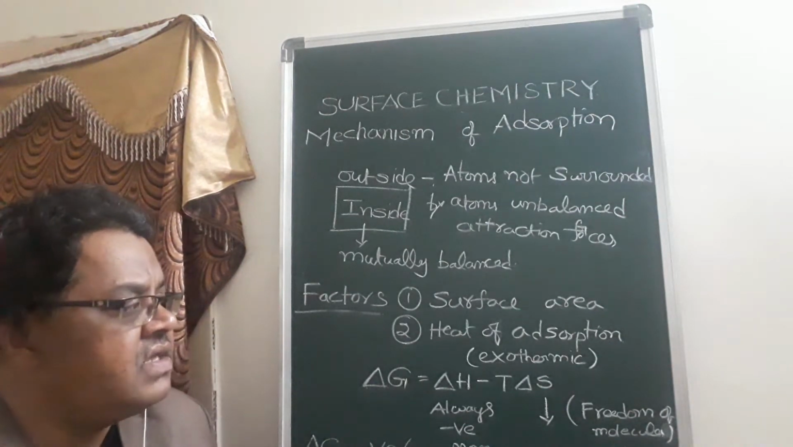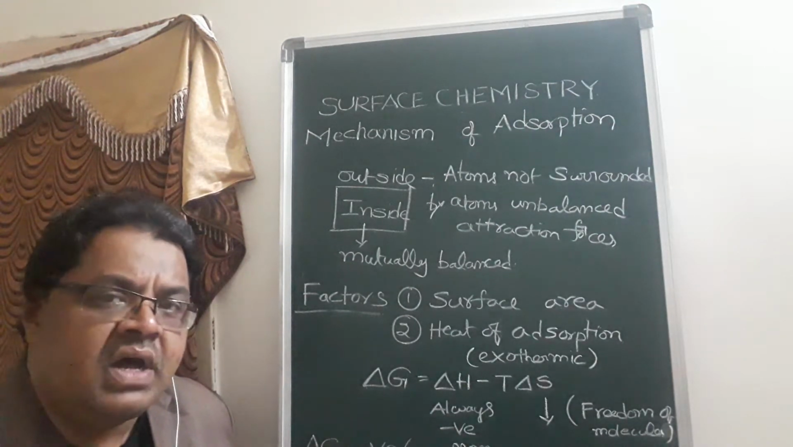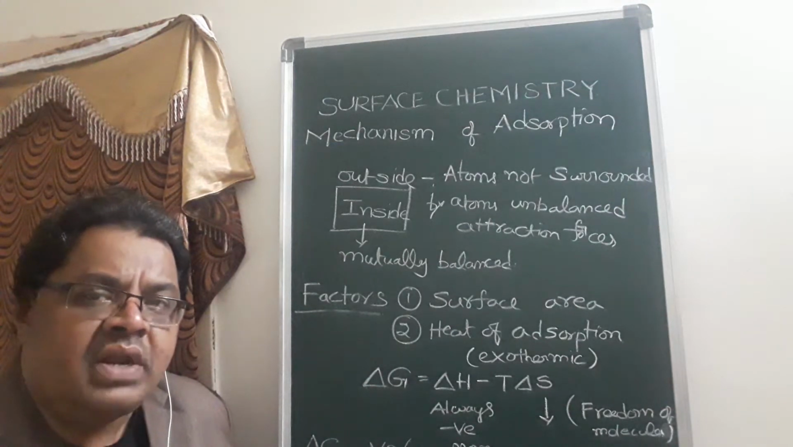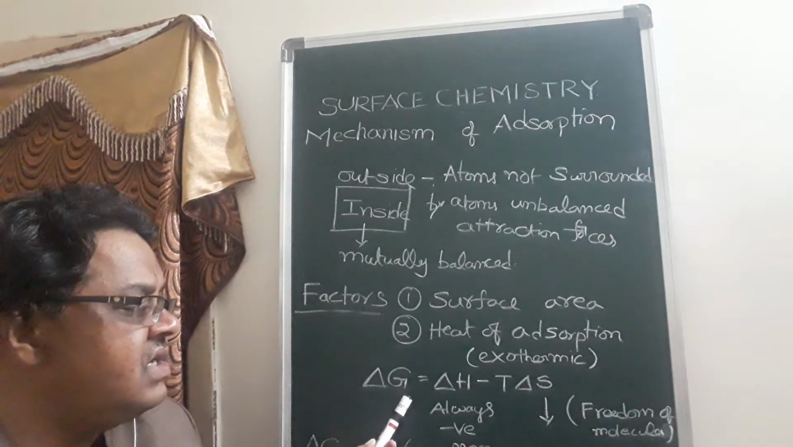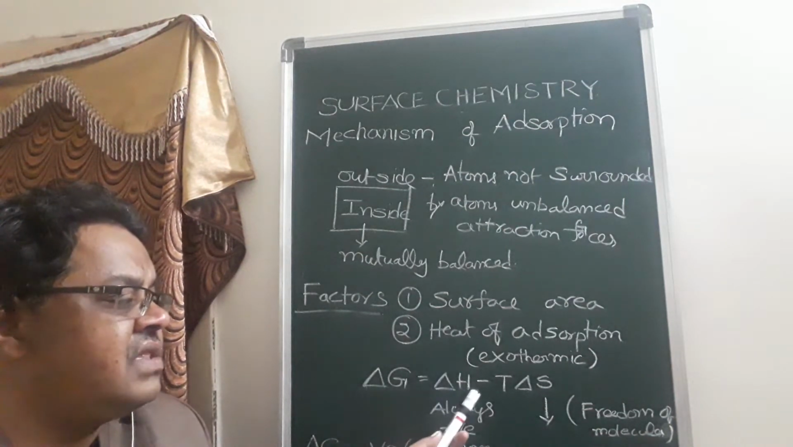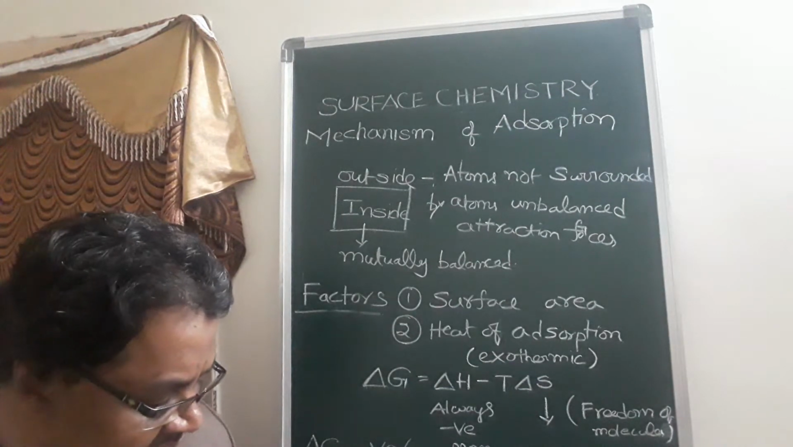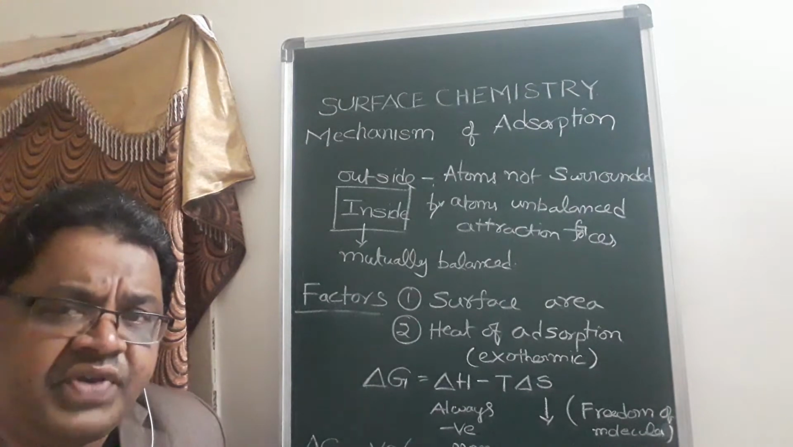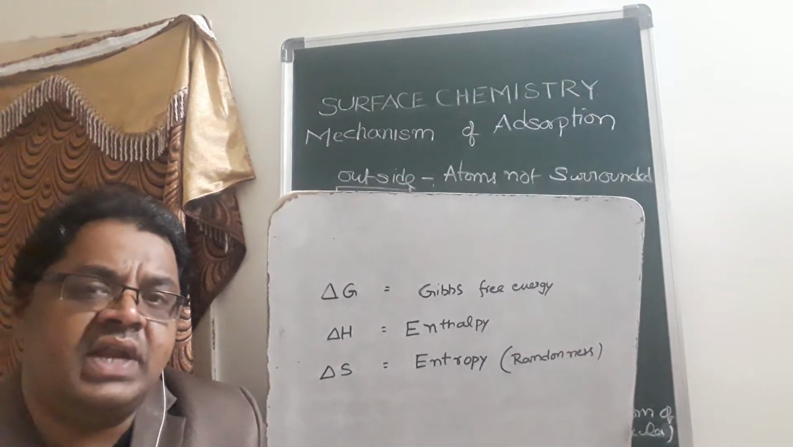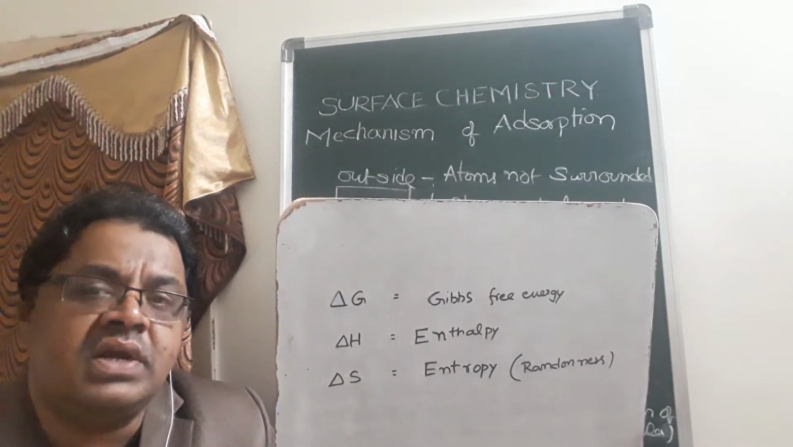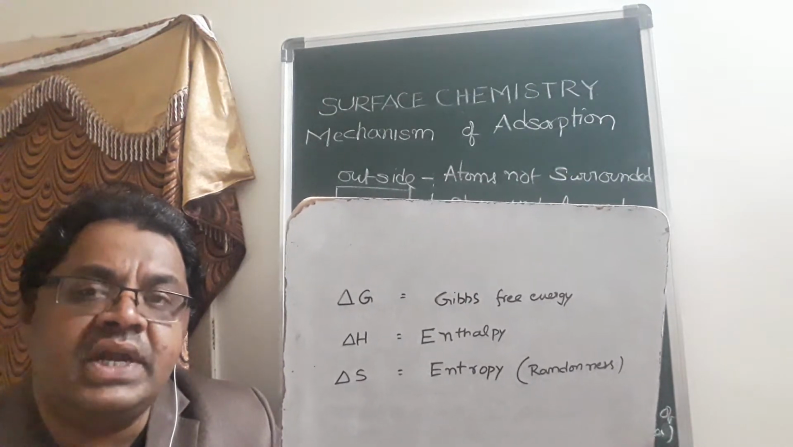And the second factor is the heat of adsorption, which is exothermic in nature. They also give one relation about Gibbs free energy: delta G is equal to delta H minus T delta S. What is delta G? You know it is the Gibbs free energy. And what are delta H and delta S? Delta H is related to enthalpy, and delta S is related to entropy.